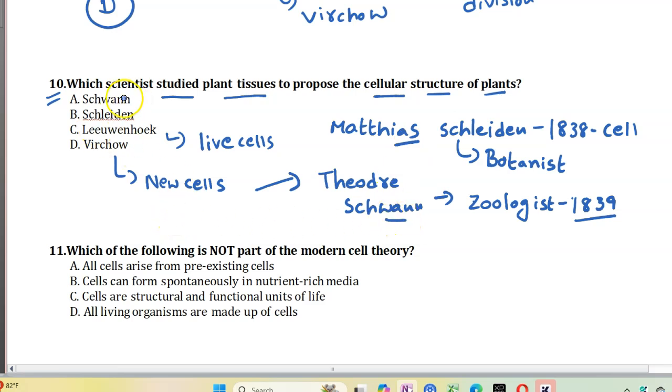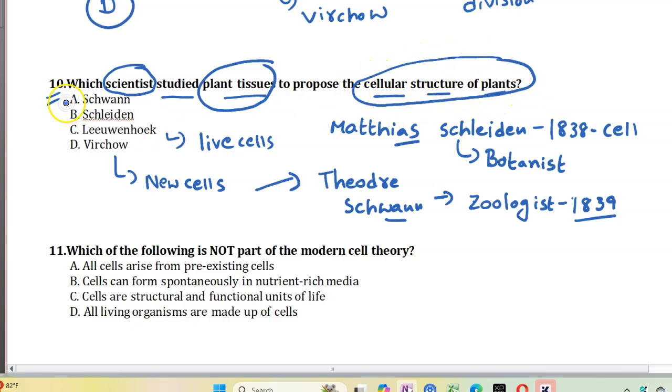Now, as per the question, the scientist who studied plant tissues to propose cellular structure of plants is Matthias Schleiden, option B. Matthias Schleiden, option B, a botanist. In 1838, he proposed this when he worked with plant cells.